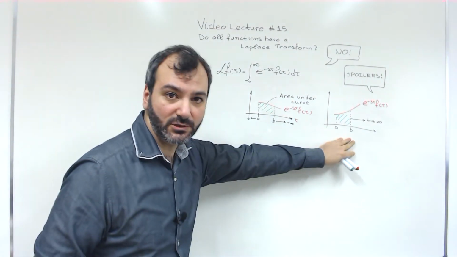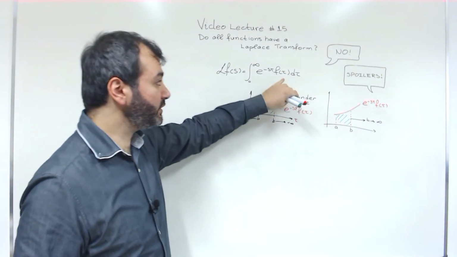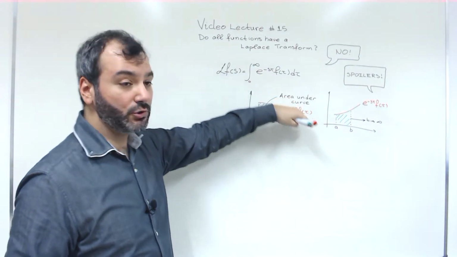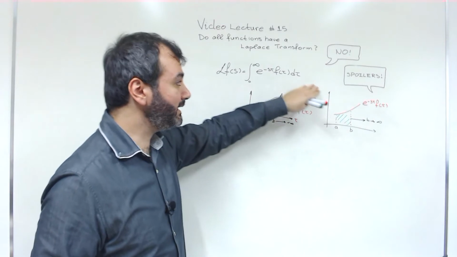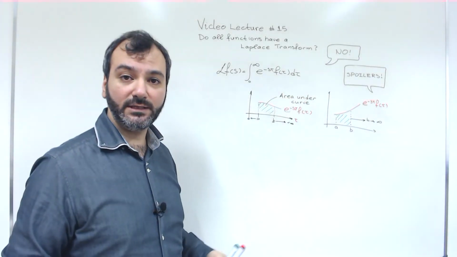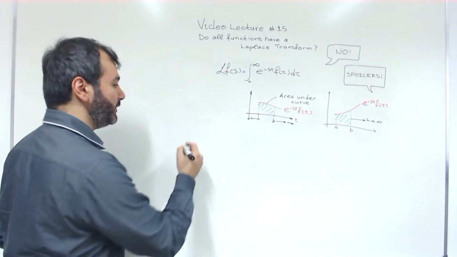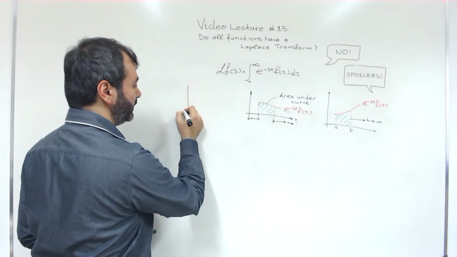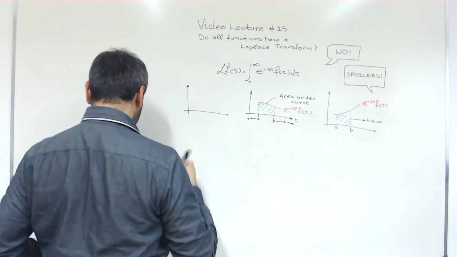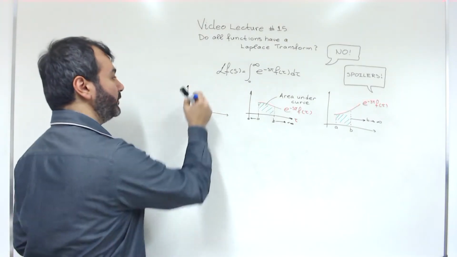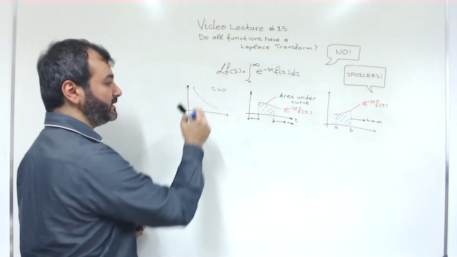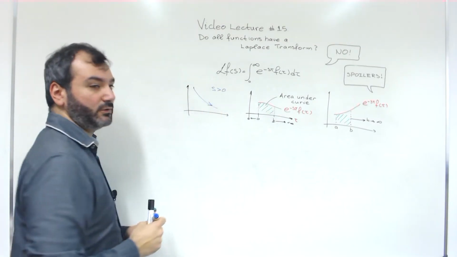So for a Laplace transform to exist, this function f times e to the minus s tau should decrease adequately fast, or at least f should not increase too fast. Let's give such an example of a function that increases too fast. Let's have a look at the product of the two functions. One of the two functions is e to the minus s tau. So if I select s to be a positive real number, then this function drops, and it drops very fast.